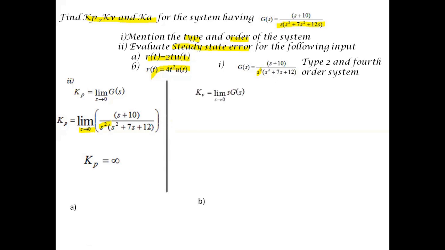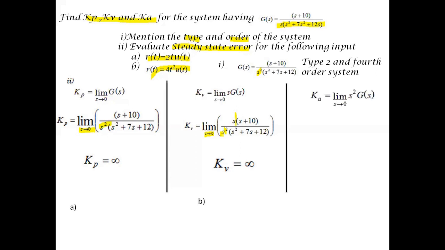Kv is given by limit s tends to 0 of s into G(s). After substituting for G(s), Kv will be equal to limit s tends to 0 of s into (s plus 10) divided by s squared times (s squared plus 7s plus 12). One term of s in the denominator will get cancelled out, and as s tends to 0, the denominator becomes 0. So anything divided by 0, again Kv becomes infinity. So Kv will be equal to infinity.